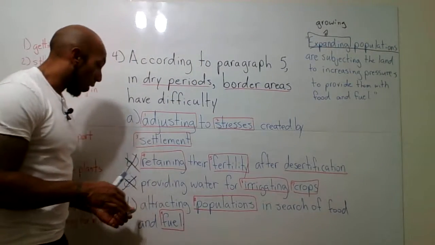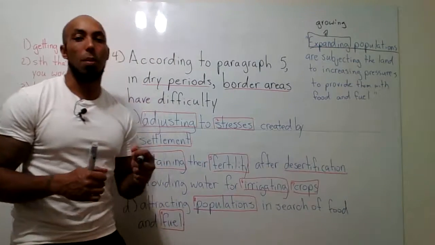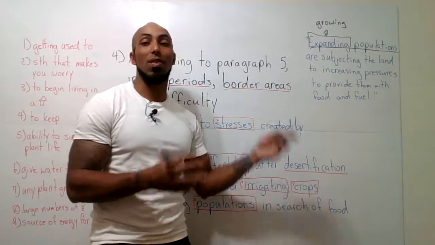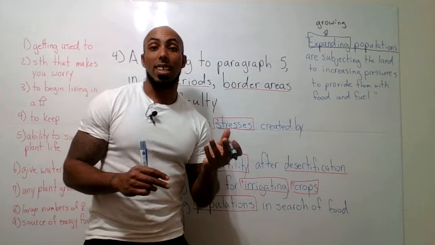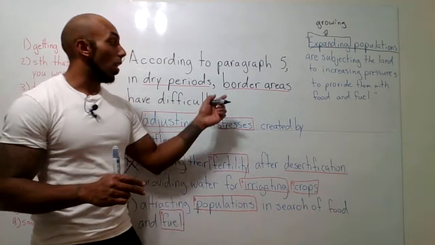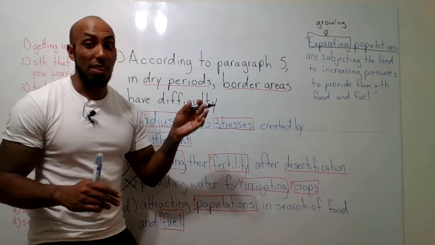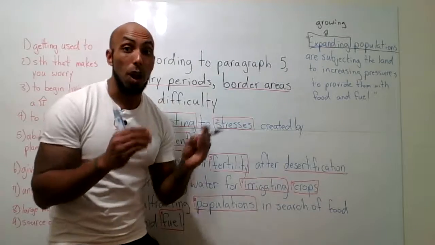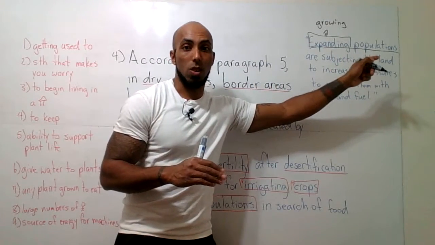So it did talk about growing populations, but it didn't specifically say anything about attracting the land, attracting populations, or making populations want to come. It didn't tell us why they want to come. It didn't say that the border areas have difficulty doing that. Well, it said the exact opposite, actually. It said that the border areas' difficulty is not that they have trouble making people want to come, because the problem is caused by the expanding population, okay?